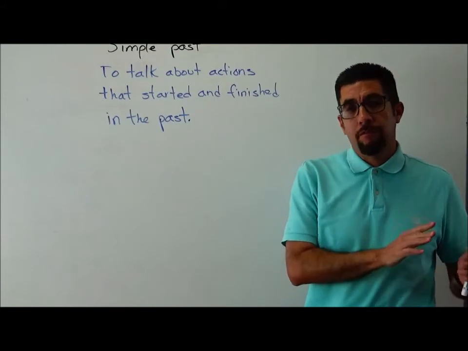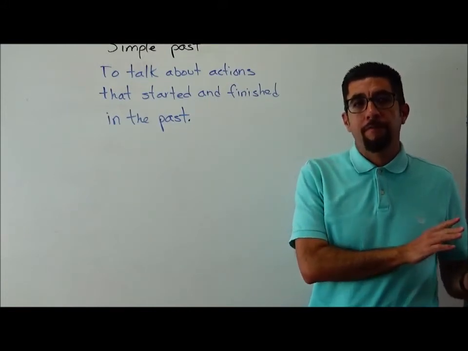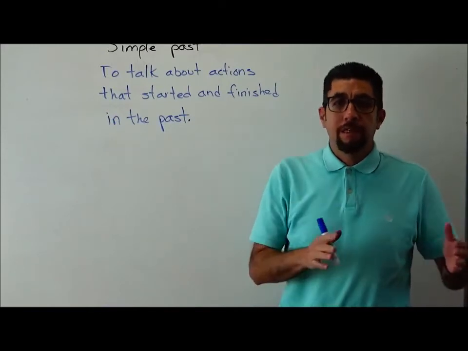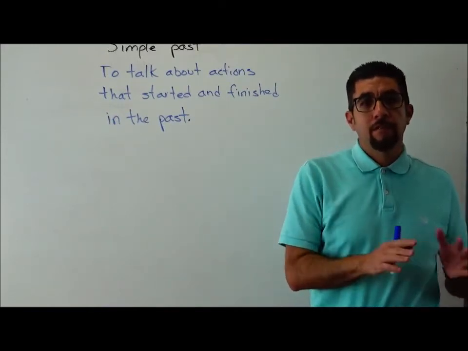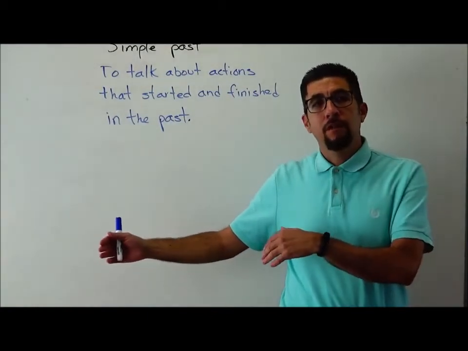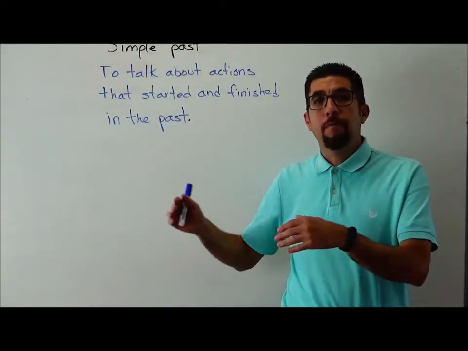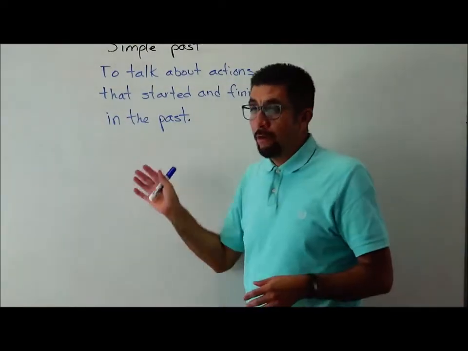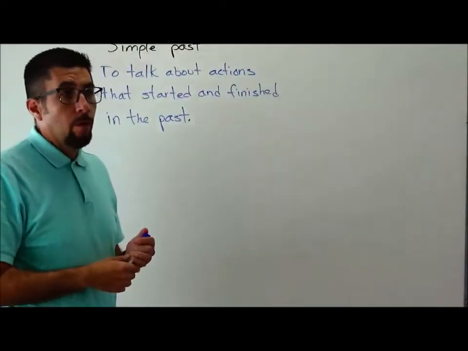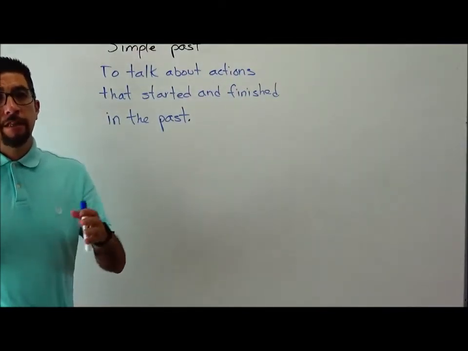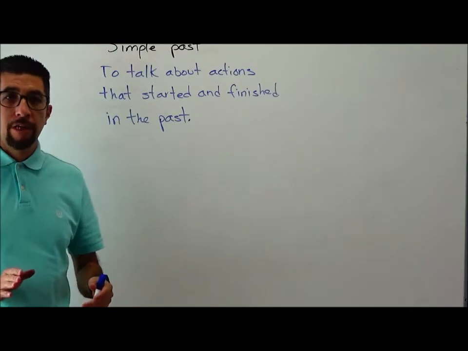That action already started and finished. Yes? We were happy in 2019. That means that in the past, in 2019, we were happy, but it already ended, okay? So we talk about activities that started and finished in the past, okay?